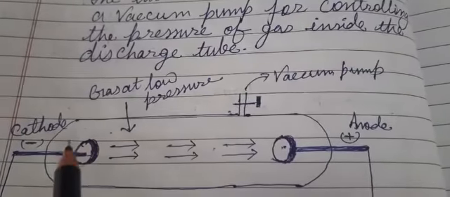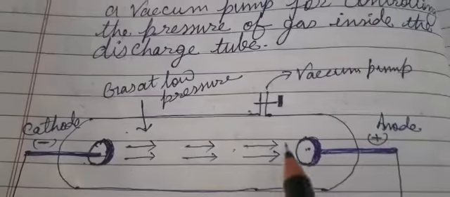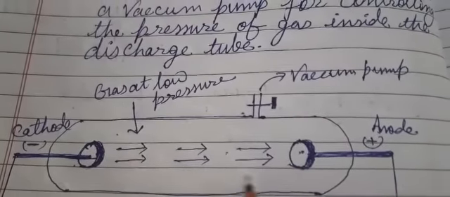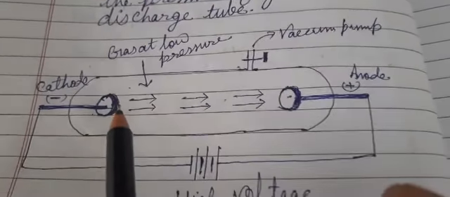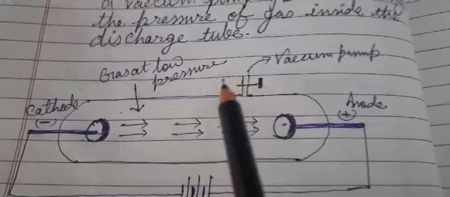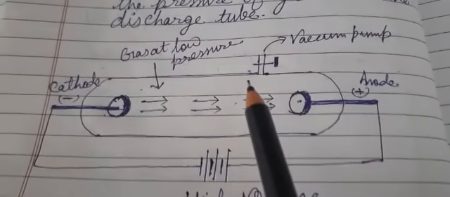Inside this glass tube some inert gases are filled at very low pressure, maintained by the evacuating pump, which expels the excess gas.